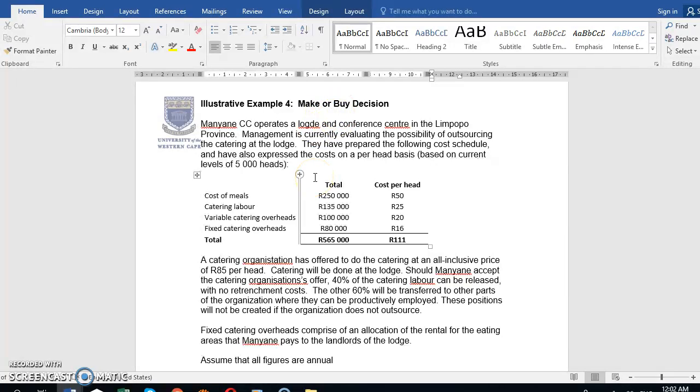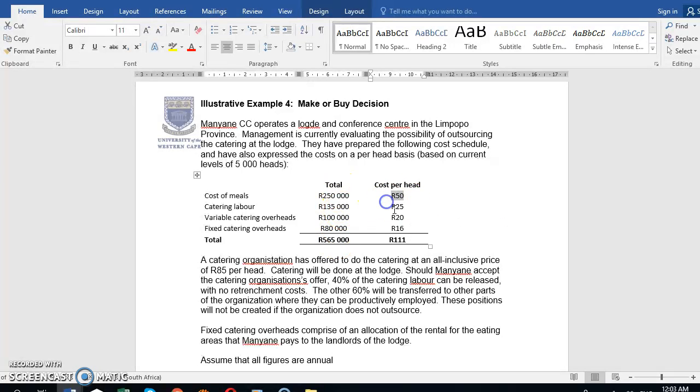So again, what are the two alternatives here? We either make or we buy. Manyani operates a lodge and conference centre in Limpopo, and they're currently evaluating the possibility of outsourcing the catering at the lodge. Instead of doing the catering themselves, they're considering outsourcing it. They have prepared the following cost schedule and have also expressed the cost on a per head basis, based on current levels of 5,000 heads. There we have cost of meals, catering labor, variable catering overheads, and fixed catering overheads.